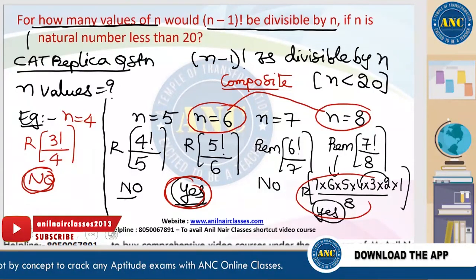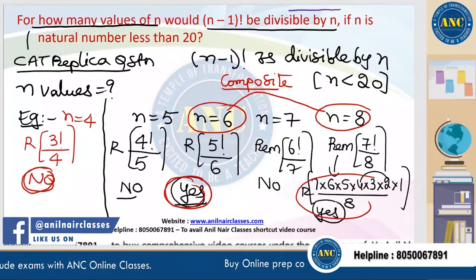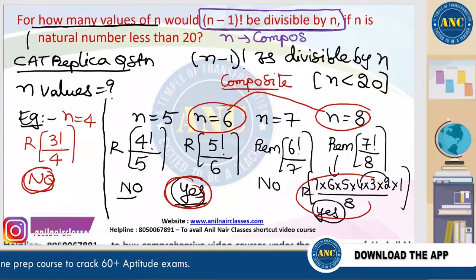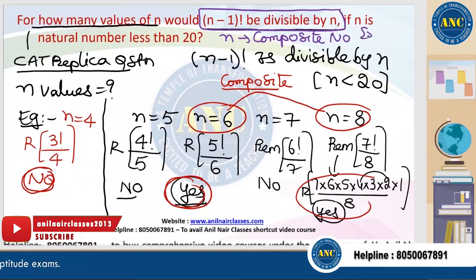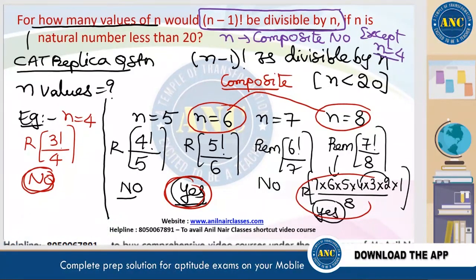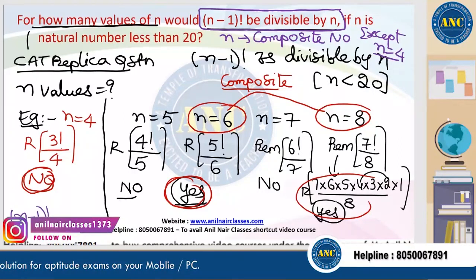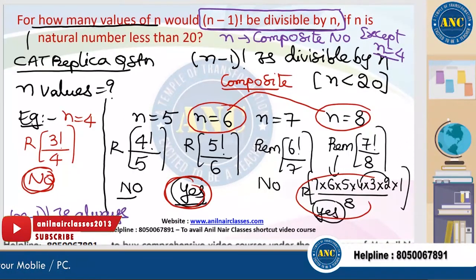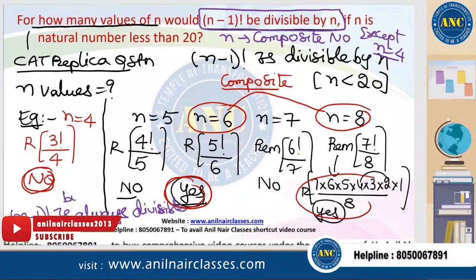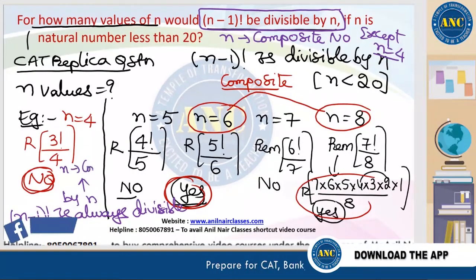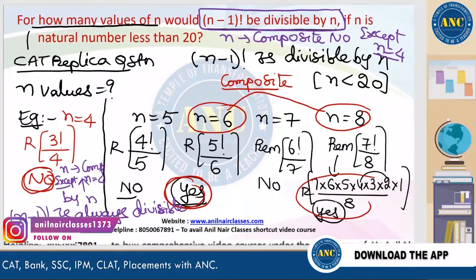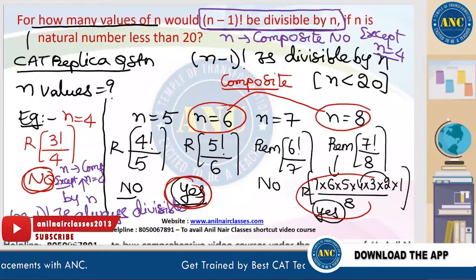Extremely important point. (n minus 1) factorial will be divisible by n as long as n is a composite number, except n equal to 4. (n minus 1) factorial is always divisible by n as long as n is a composite number except n equal to 4.